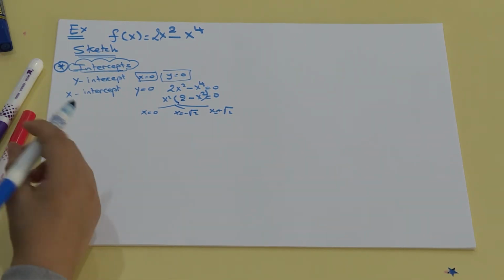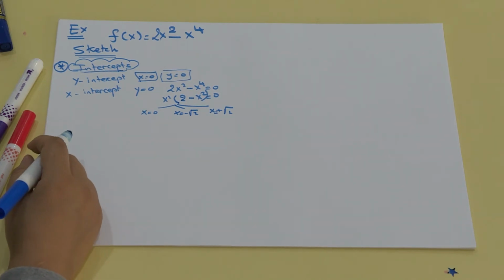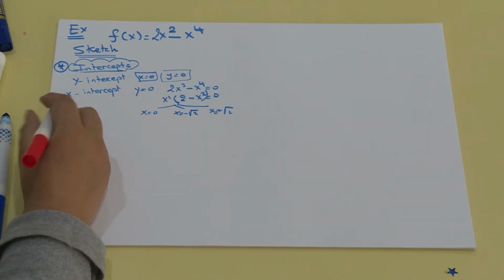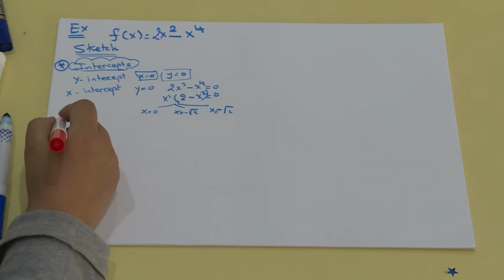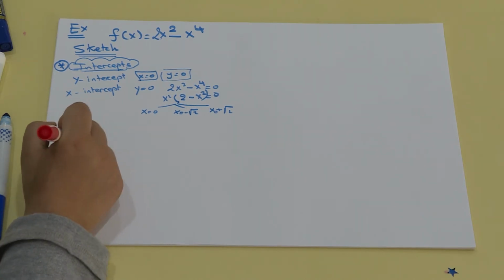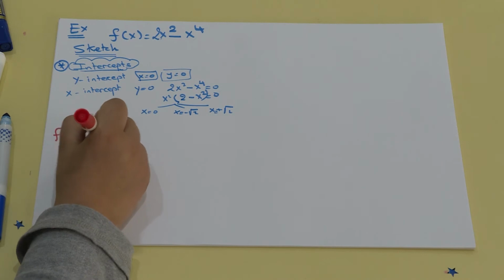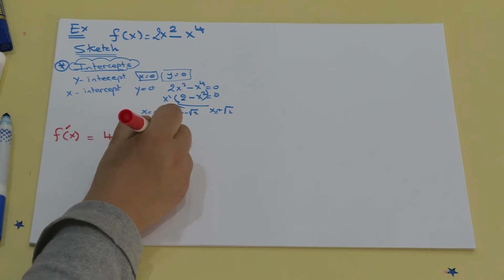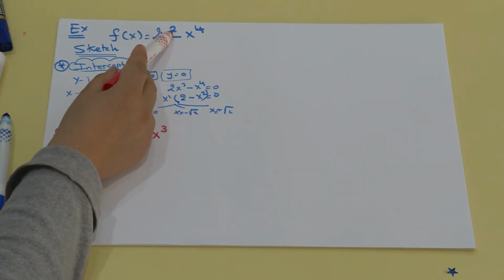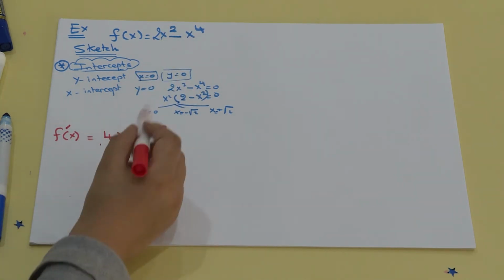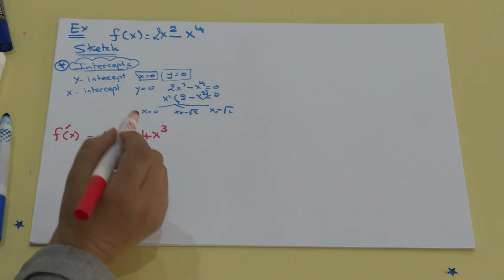Next, we need to find the intervals on which f of x is increasing or decreasing. In order to find the intervals on which the function is increasing or decreasing, of course, we should find f prime of x. F prime of x equals 4x minus 4x cubed. Notice that I'm differentiating: 2 times 2 is 4, x squared becomes x, and 4x cubed is the derivative of x to the power 4.